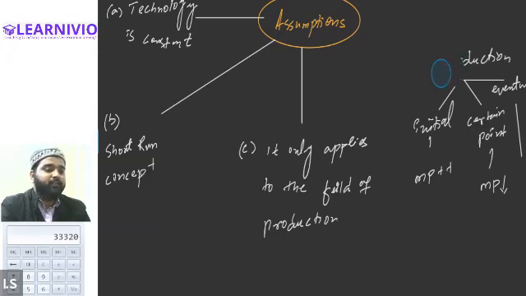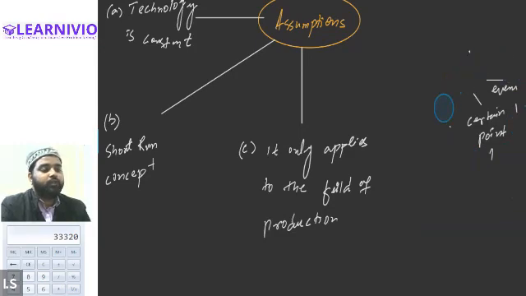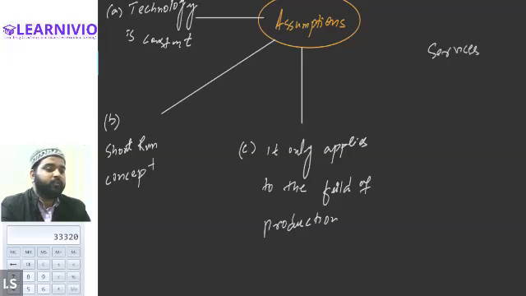But let's say you are not analyzing any production process, you are not talking about an entity who is dealing in production. Let's say you are talking about a company rendering services, the service industry, not the production industry.